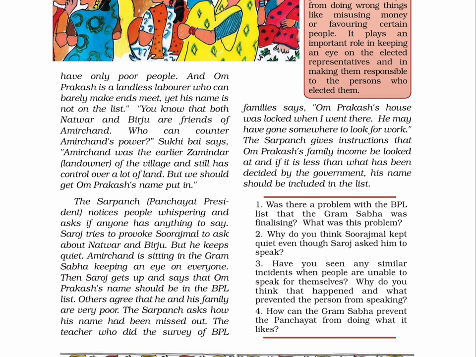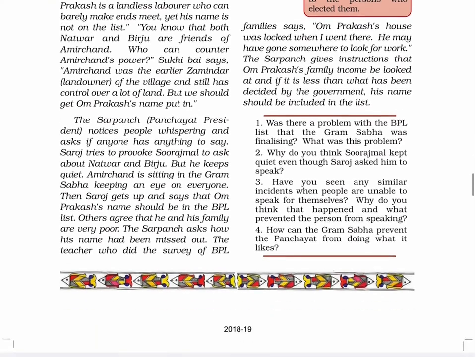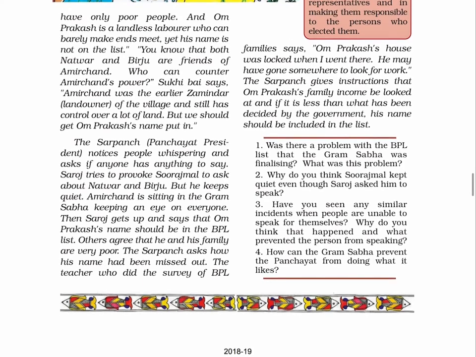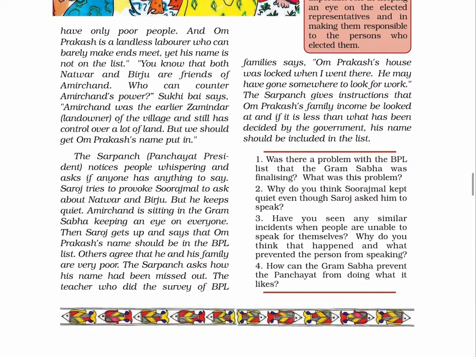The Sarpanch or Panchayat president notices people whispering and asks if someone has anything to say. Saroj tries to provoke Surajmal to ask about Natwar and Birju, but he keeps quiet. Amir Chand is sitting in the Gram Sabha, keeping an eye on everyone. Then Saroj gets up and says that Om Prakash's name should be in the BPL list.